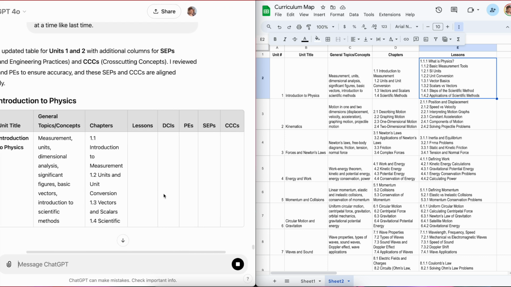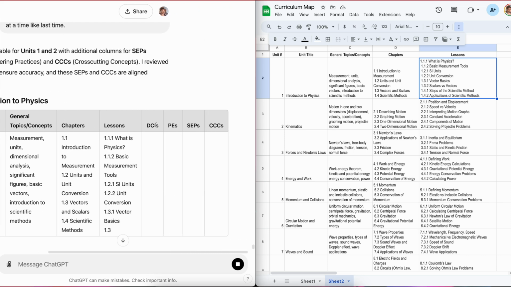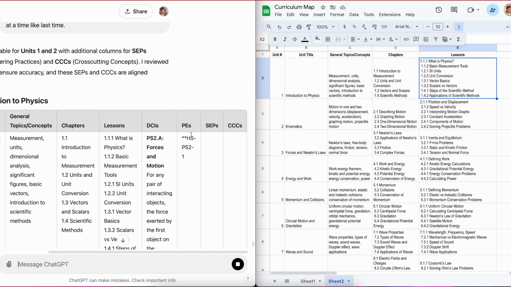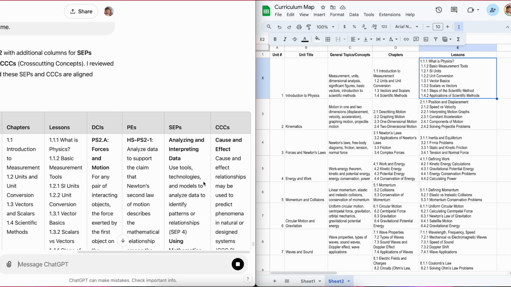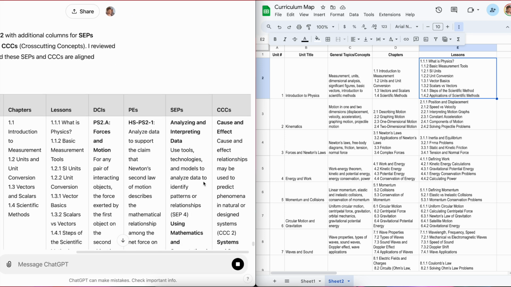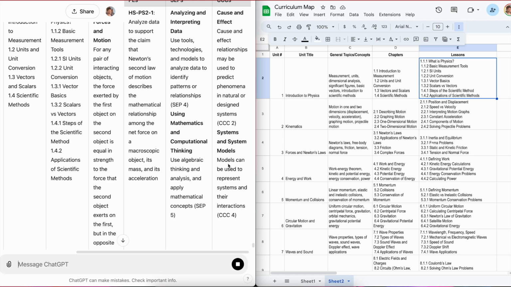And notice how we are building this thing. This is amazing. So it's going to give us the DCIs, the PEs, the science and engineering practices, or the SCPs, and the CCCs, the cross-cutting concepts. And there are a bunch of these already cross-mapped over on the internet.